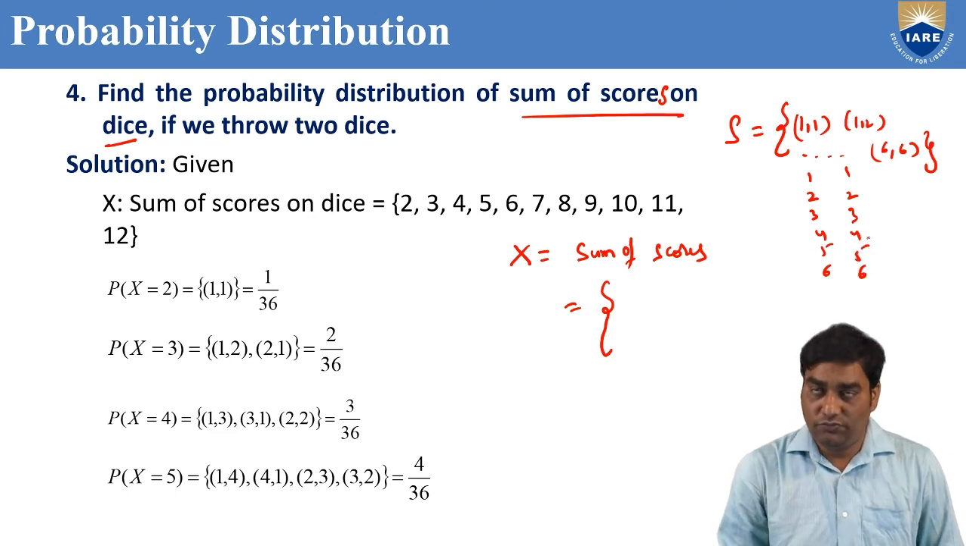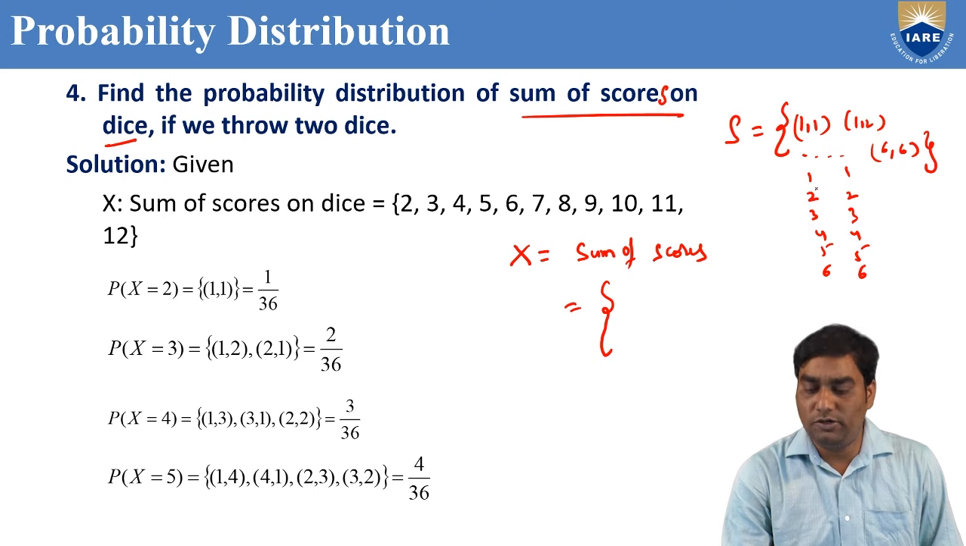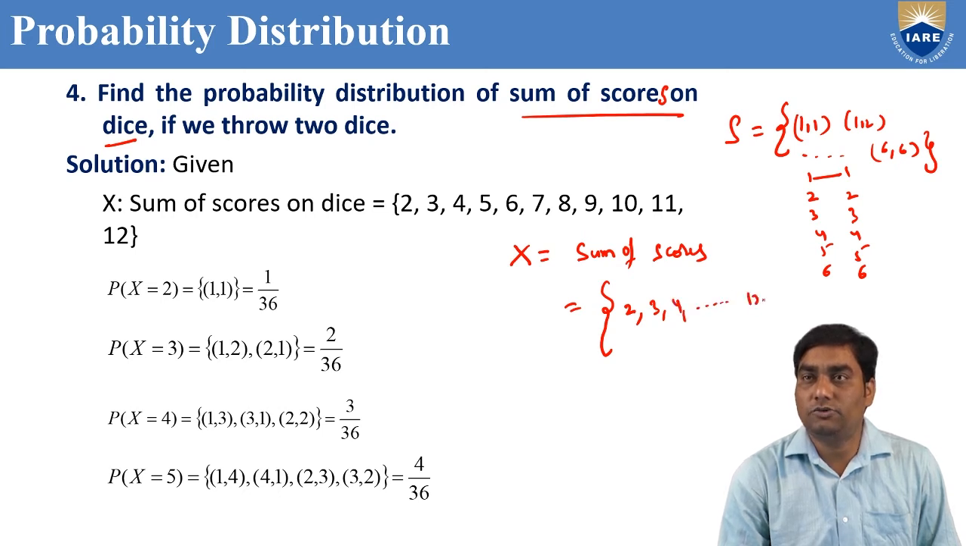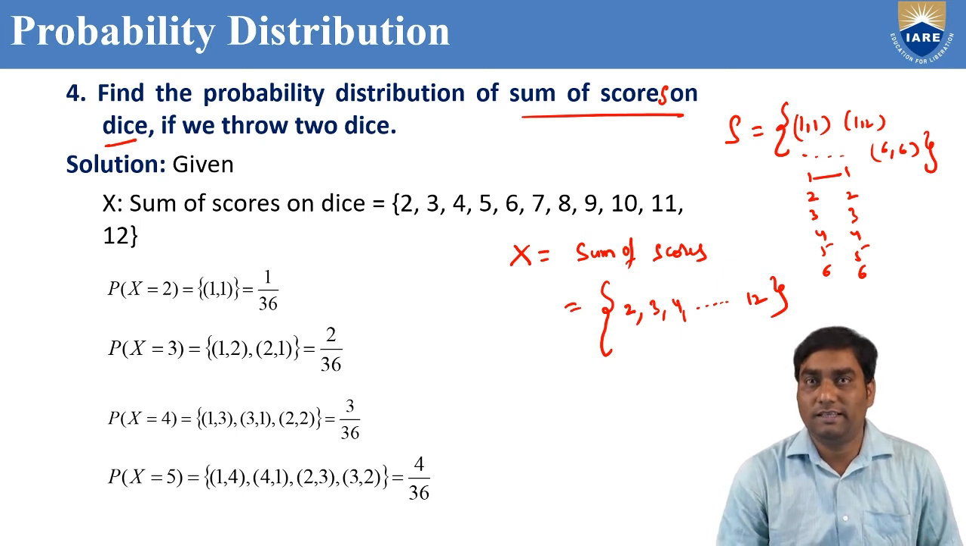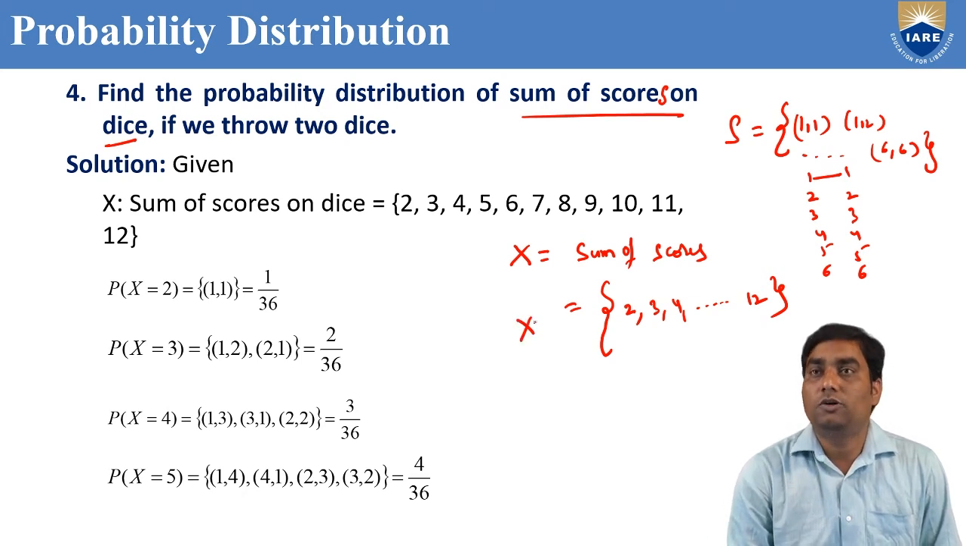If we throw 2 dice, what are the possibilities? 1,1: sum is 2. 1,2: sum 3. 1,3: sum 4. Like that, 6,6: 12. We are not going to get the number 1 in this case, because the sum should be 1. We can add 1 with 0 to get 1, but there is no 0 on the second die. That's why the sum of scores ranges from 2 to 12.